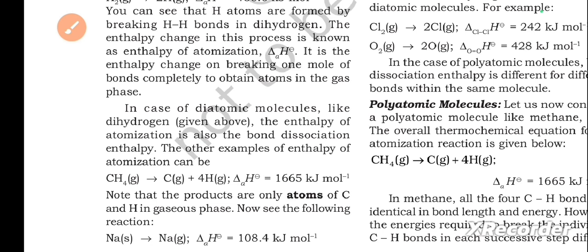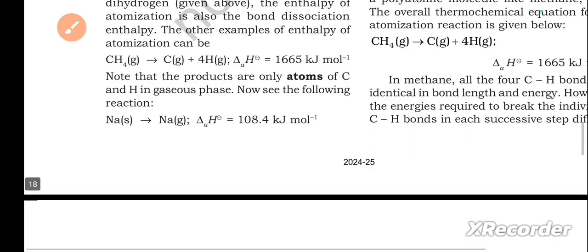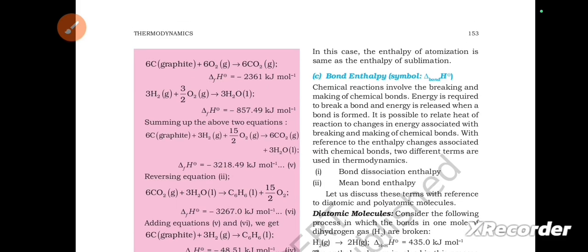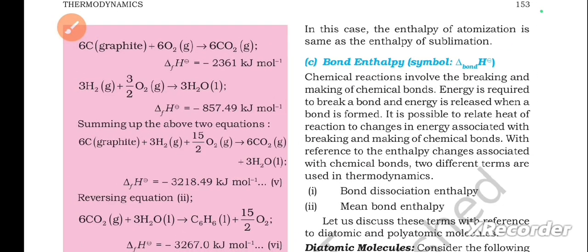Here ΔaH equals 1665 kilojoules per mole. Note that the products are only atoms of C and H in gaseous phase. Now see the following reaction. In this case, the enthalpy of atomization is the same as the enthalpy of sublimation.